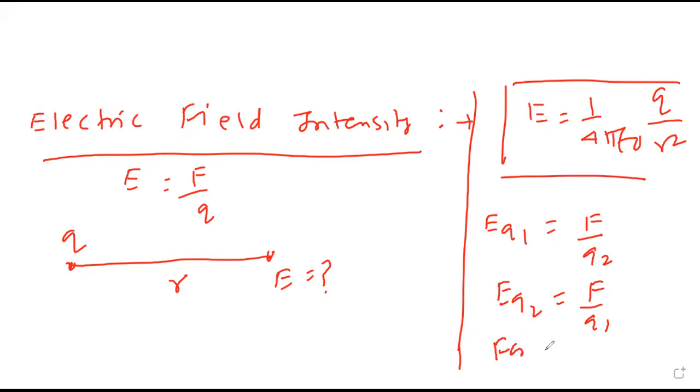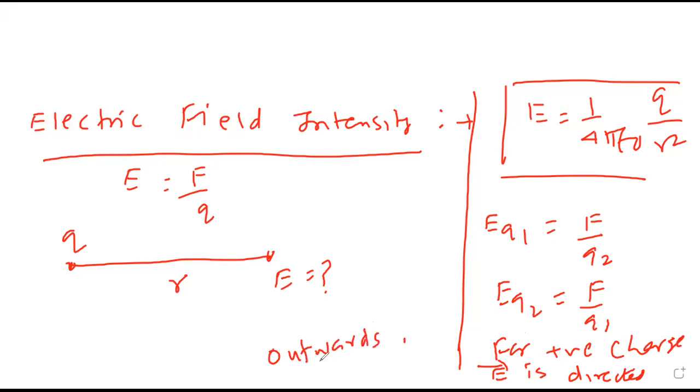For a positive charge, where is the intensity directed? Outward. For a positive charge, E bar is directed outwards. Yes, sir. And for negative, inwards. Write this, then I'm showing a few diagrams to get the idea of direction.